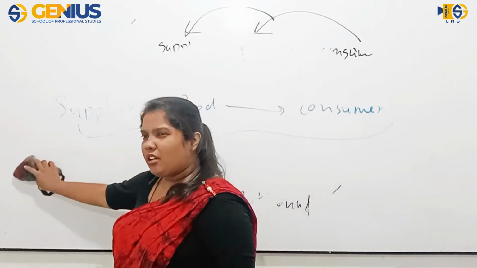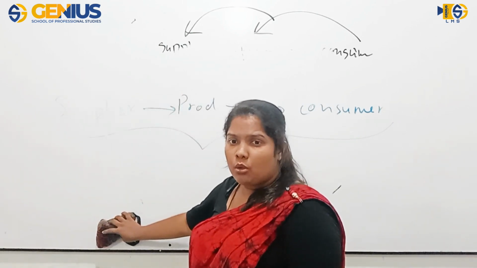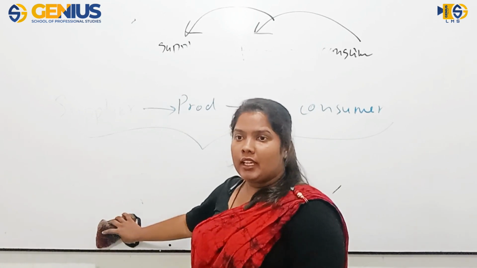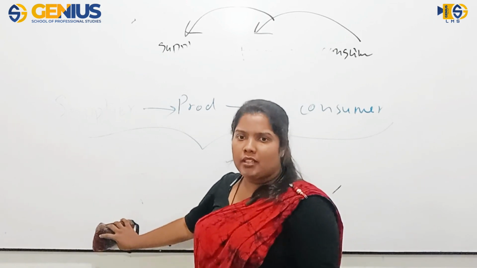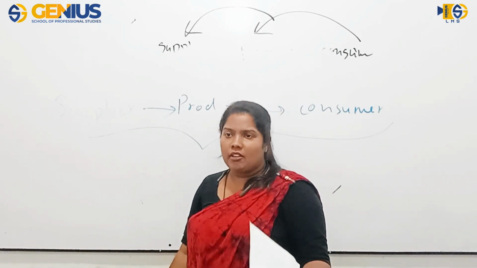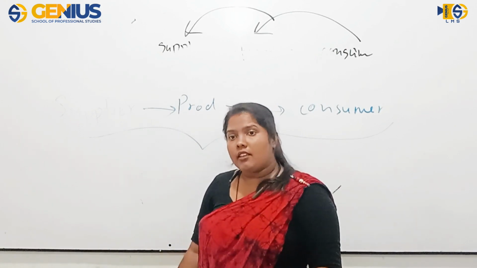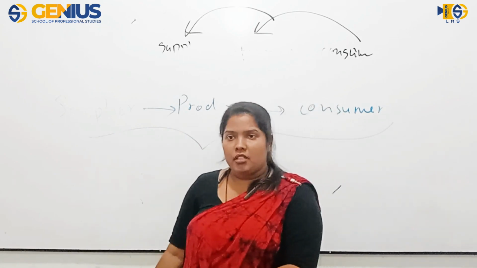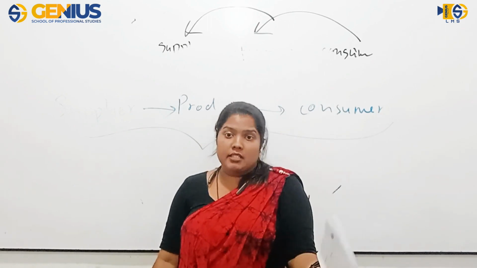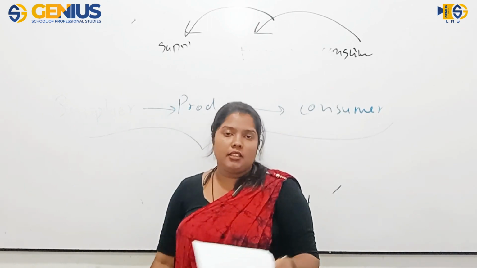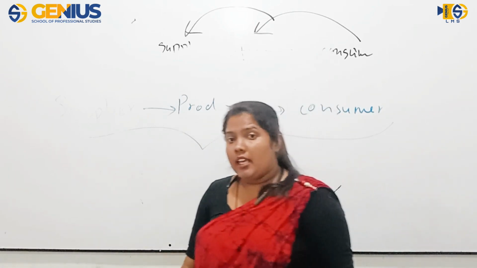So, what is the meaning of being a strength? Can we find strengths in the external environment? No. Strengths and weaknesses are found in the internal environment. Strengths are the favorable factors in the internal environment, and weaknesses are the unfavorable negative factors in the internal environment. And opportunities and threats are in the external environment. Opportunities are the favorable factors in the external environment, and threats are the negative or unfavorable factors in the external environment.